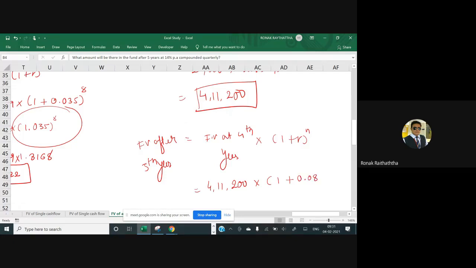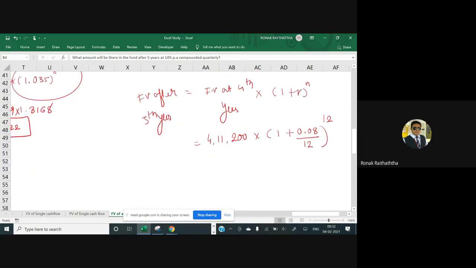12 divided by 12. जीरो में गलती नहीं करनी है. इतना अच्छा सम करके कोई कोई लोग जीरो में गलती करेंगे और अपने एक दो मार्क गवा बैठेंगे. And n would be 12 because 1 is the year. In 1 year there would be 12 months. So compounding will take place for how many number of months, sir? 12 months. So that's gonna be 411,200.